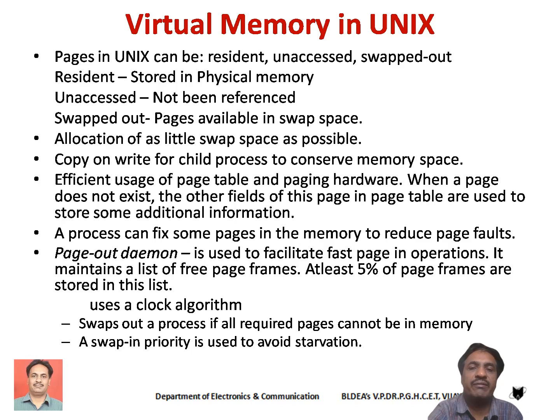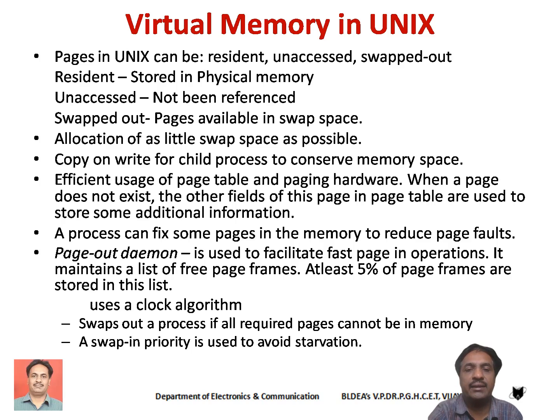Students, these are some of the features of virtual memory in the Unix operating system. Remember, in Unix we are going to find three different types of pages: resident pages, unaccessed pages, and swapped out pages. The pages which are available in the physical memory are called resident pages. The pages which are not accessed even once by the process are called unaccessed pages. Swapped out pages are the pages which are stored on the swap space. So the page table is modified to store these different categories of pages.